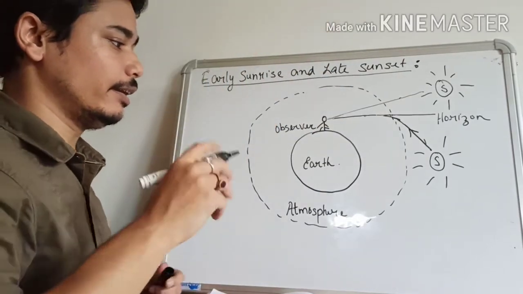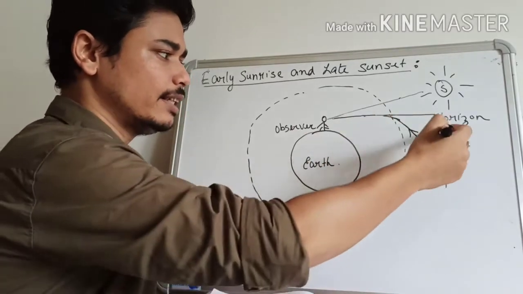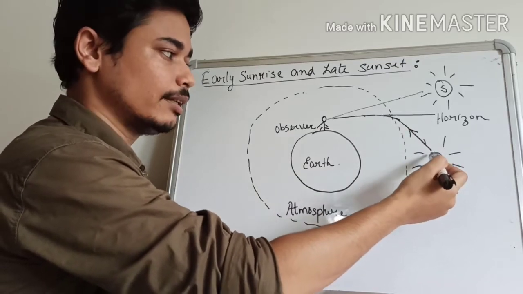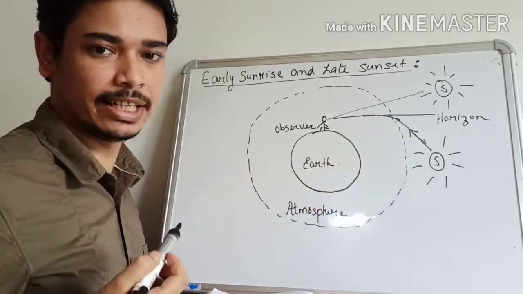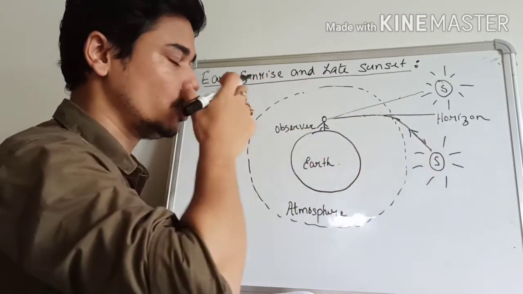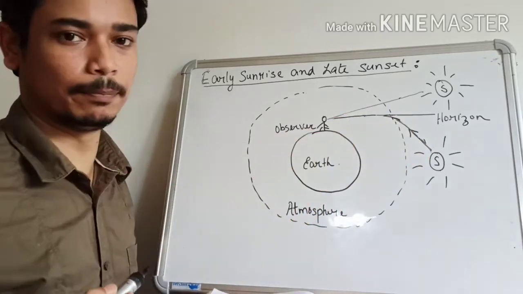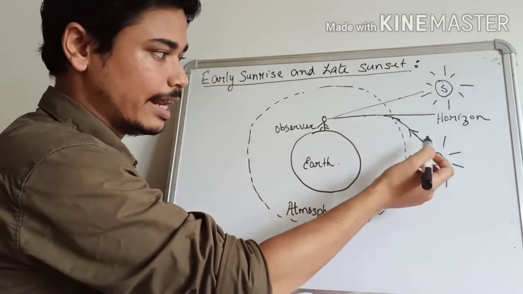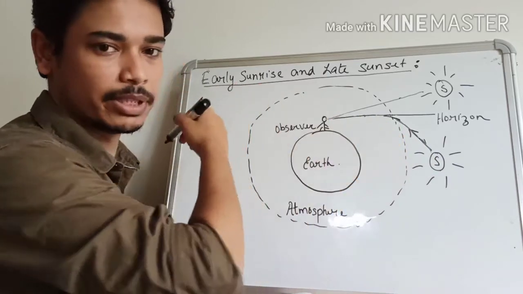Okay. Now in case of sunrise, when the sun is actually below the horizon, the rays of the sun go along this direction. Okay, it suffers refraction in the atmospheric layers. And this sunlight is going from a rarer medium to a denser medium. Therefore, these rays bend towards the normal. Okay, since these rays bend towards the normal, the light rays from the sun, after suffering refraction, go and reach the eyes of the person.